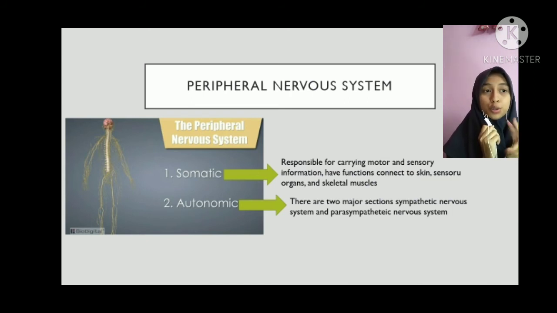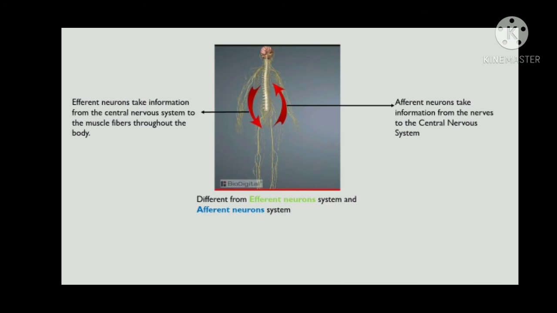Autonomic has two major sections, the sympathetic nervous system and the parasympathetic nervous system. We can see the picture. There is a difference between the efferent neuron system and the afferent neuron system. The efferent neuron system takes information from the central nervous system to the muscle fibers throughout the body, and the afferent neurons take information from the nerves to the central nervous system.